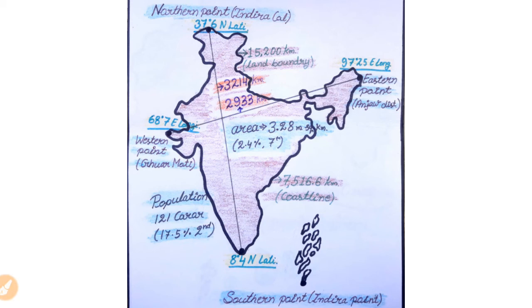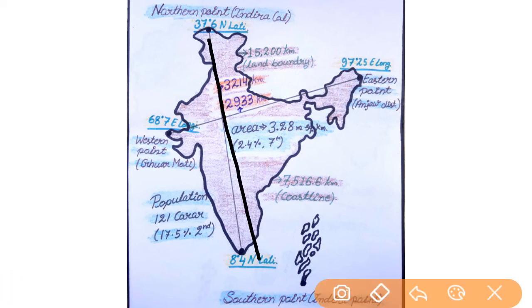Now we will discuss the total length and width of our country. The total length of our country from north to south is 3214 kilometers. And if we talk about the width of our country from east to west, it is 2933 kilometers.